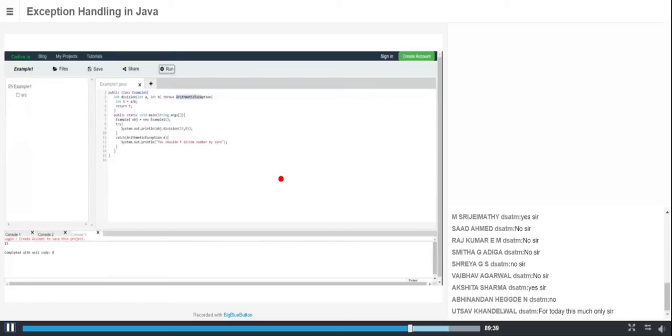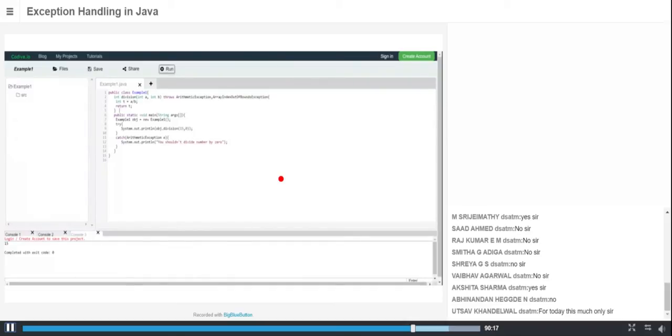So I can mention any other types also, like NullPointerException or ArrayIndexOutOfBoundsException.